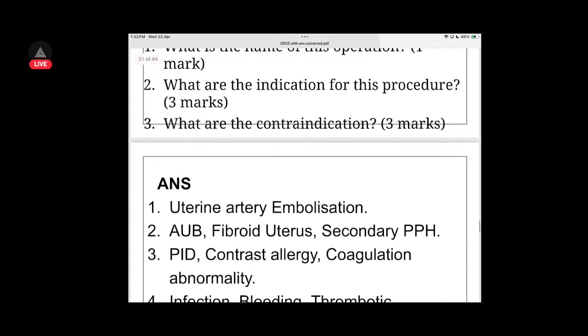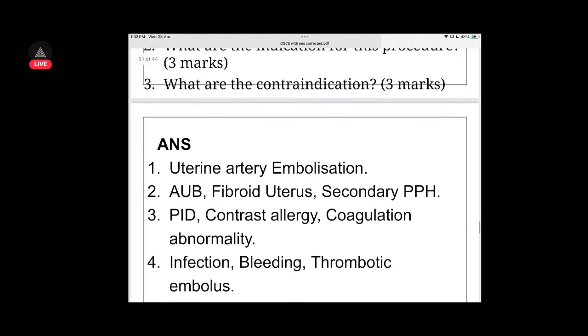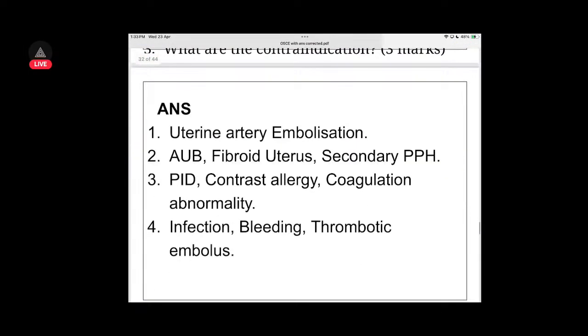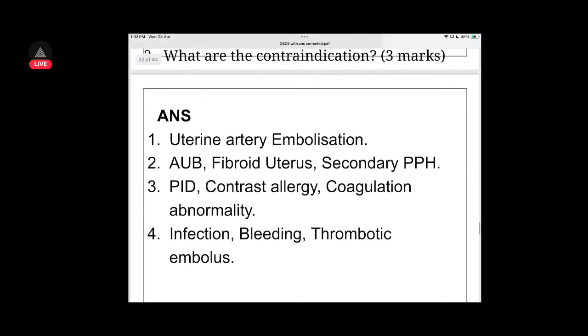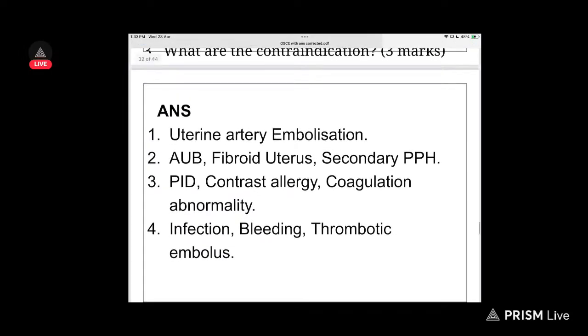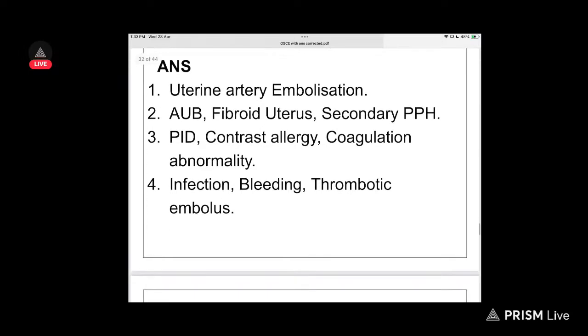Okay. Uterine artery embolization: AUB, fibroid uterus, and secondary postpartum hemorrhage. Pelvic inflammatory disease, you don't provide. Contrast allergy, if there is allergy to the material. Coagulation abnormality also, you do not provide this. And common side effects, you have infections, bleeding, thrombotic embolism.